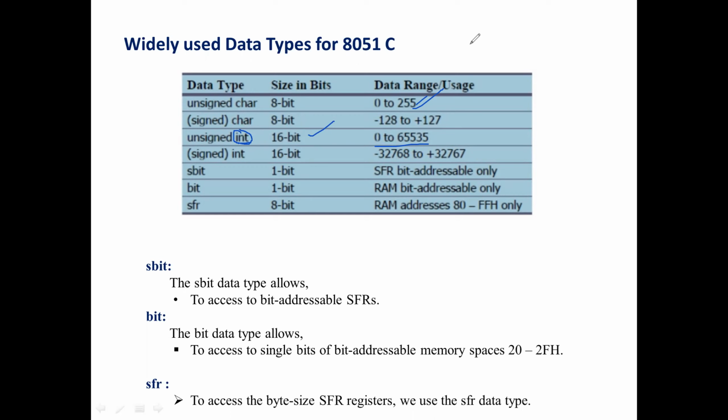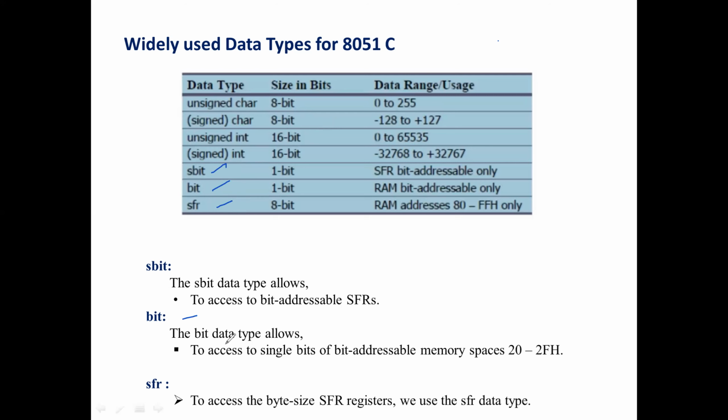It depends on the value you are going to use; accordingly, you can use the particular data type. Fine, those are all general. Coming to what is specific to embedded C, we have sbit, bit, and SFR. Let me explain bit.